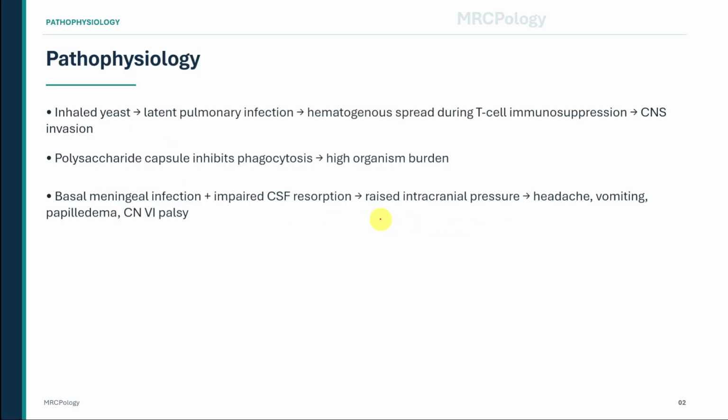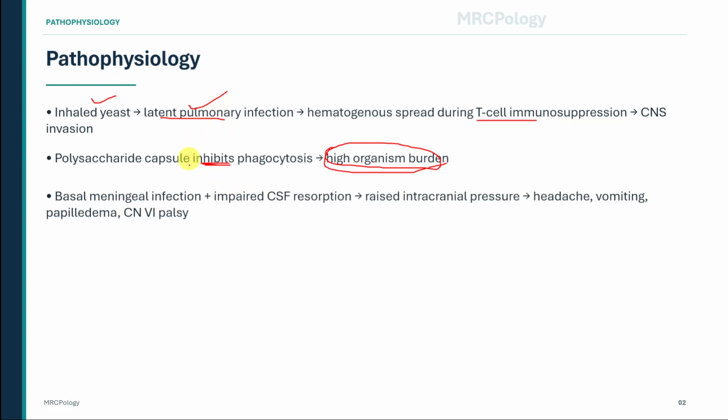To understand the pathophysiology, think of it as an aerosol sequence. The patient inhales the yeast. It may then remain as a latent pulmonary infection. Later, when T-cell immunity is impaired, the organism spreads through the bloodstream and enters the central nervous system. The polysaccharide capsule is very important. It helps the organism evade phagocytosis, so the immune system struggles to clear it. This leads to a high organism burden, especially in patients with AIDS, where the inflammatory response may be surprisingly weak.